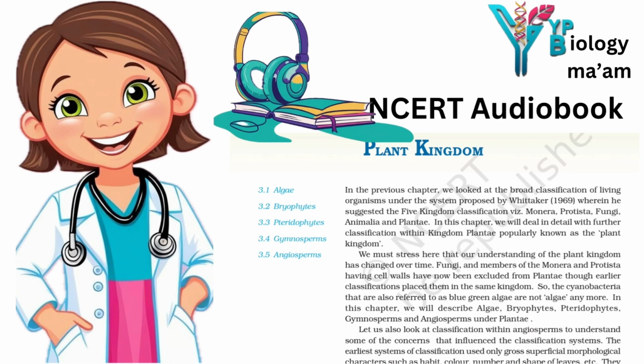Pollen grains after dispersal from the anthers are carried by wind or various other agencies to the stigma of a pistil. This is termed pollination. The pollen grains germinate on the stigma and the resulting pollen tubes grow through the tissues of stigma and style and reach the ovule. The pollen tubes enter the embryo sac where 2 male gametes are discharged. One of the male gametes fuses with the egg cell, that is syngamy, to form a zygote.